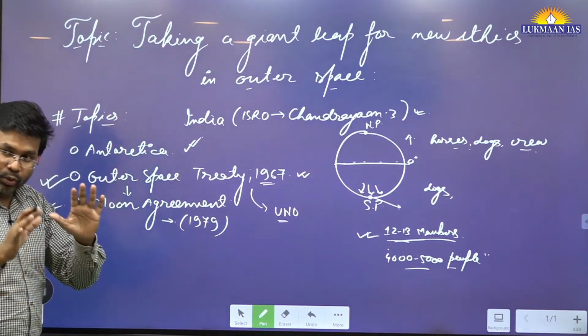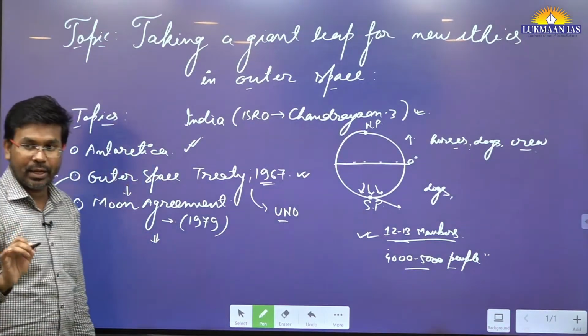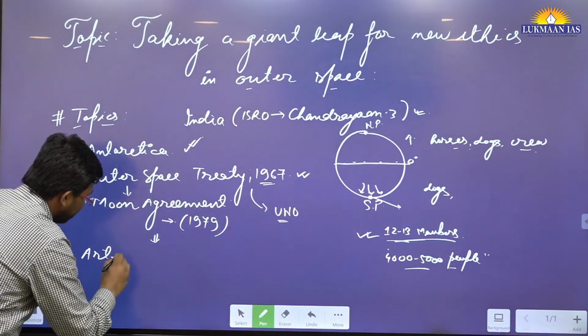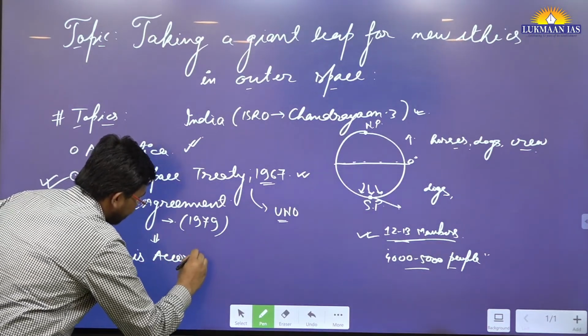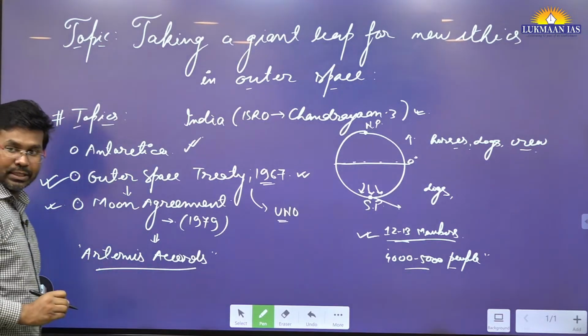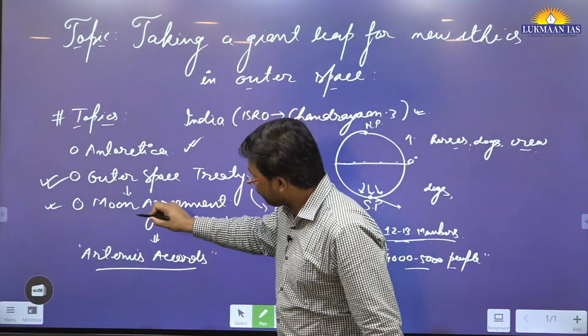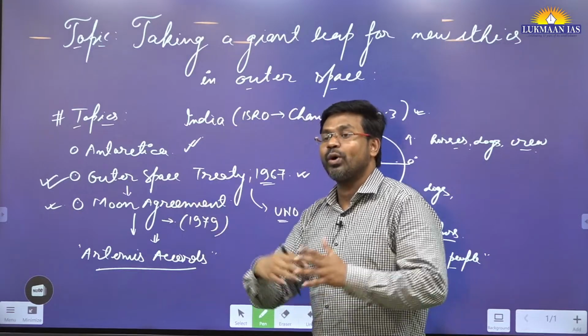Although the third thing is not mentioned in this article, I'll be talking about it. There is an accord known as the Artemis Accords. So what are the Artemis Accords? They expand the Moon Agreement to another level.